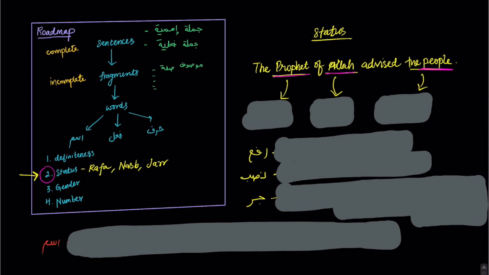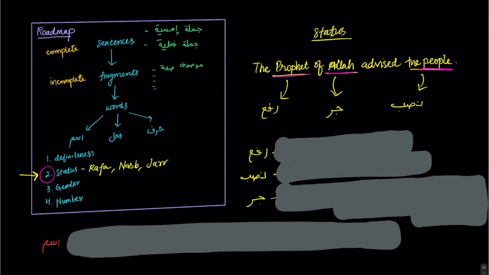And what is that role? The prophet, because it is the doer, is in the rafa status. The people, being the detail of the sentence, are in the nasab status. And the word Allah is after the word of, playing a possessive role, so it is in the jar status.